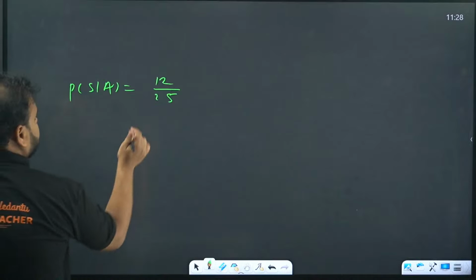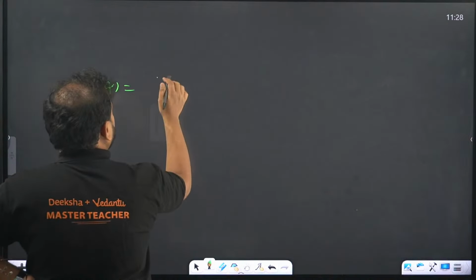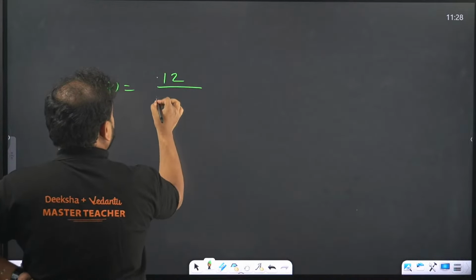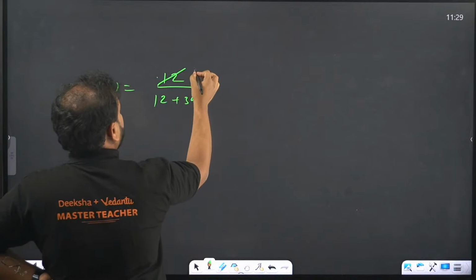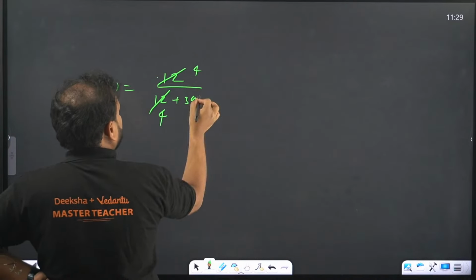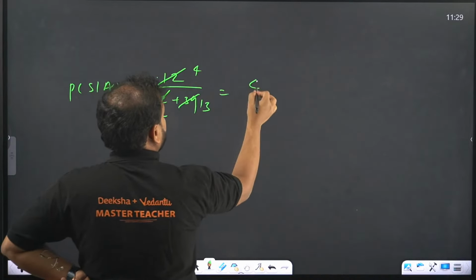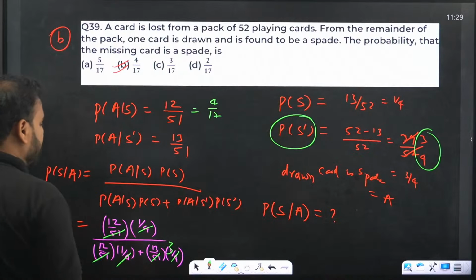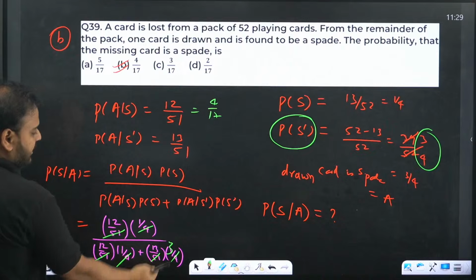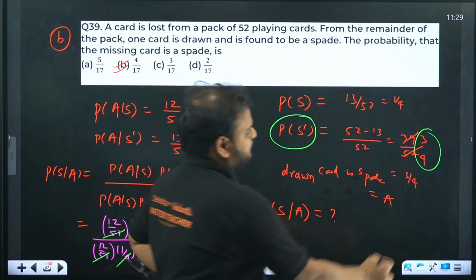Thank you. And this value is coming as 12 plus 39. Now you cancel. 3 4s are 12, 3 13s are 39, thank you, 17. The mistake I made was I've taken this value as 1 by 4. It's actually 3 by 4. Correct. Thank you for pointing out.